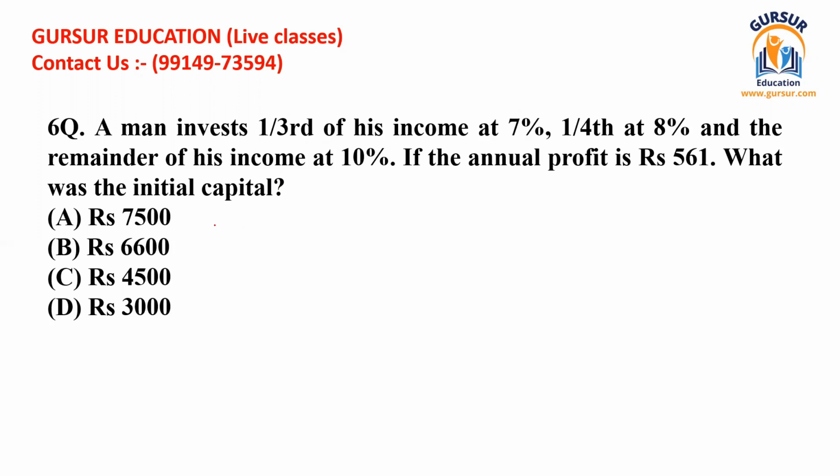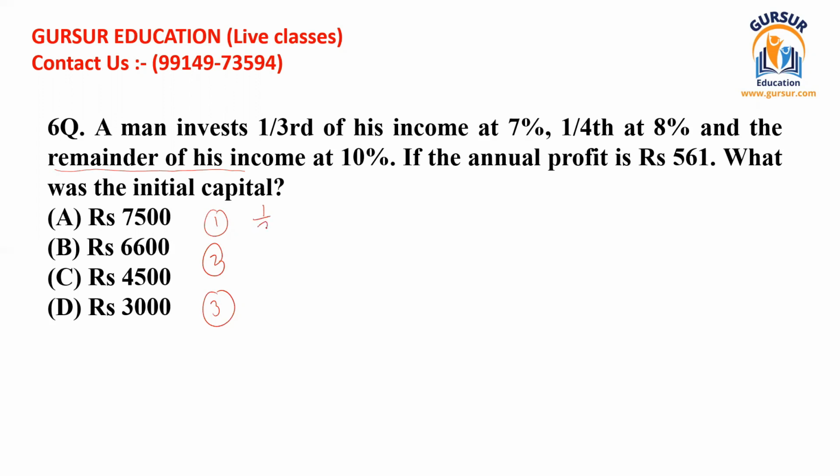He has made three investments: number one, number two, and number three. We have to find how much investment he has made, because in the last he has invested the remainder of his income, and we do not know the exact proportion of that investment.